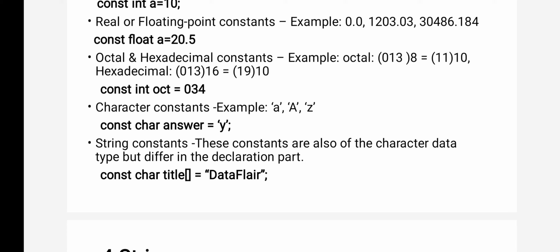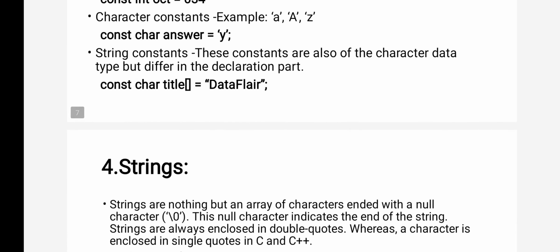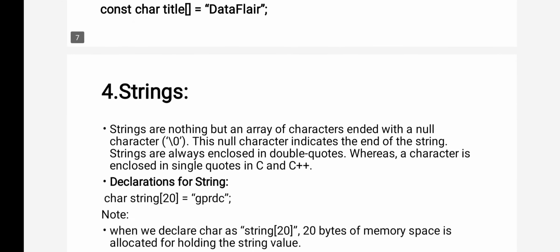Now the next one is strings. What is a string actually? A string is a collection of characters, as already explained, and every string ends with null. It is a rule. String declaration ends with a null. So this null character indicates the end of the string. So how to declare a string?